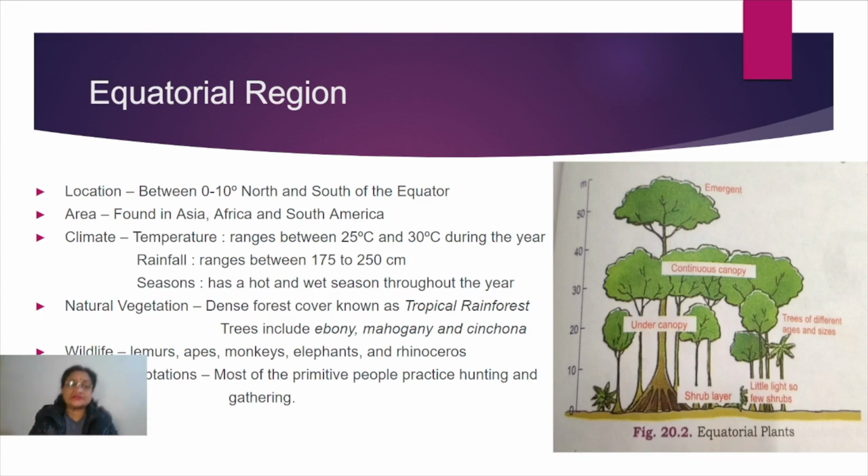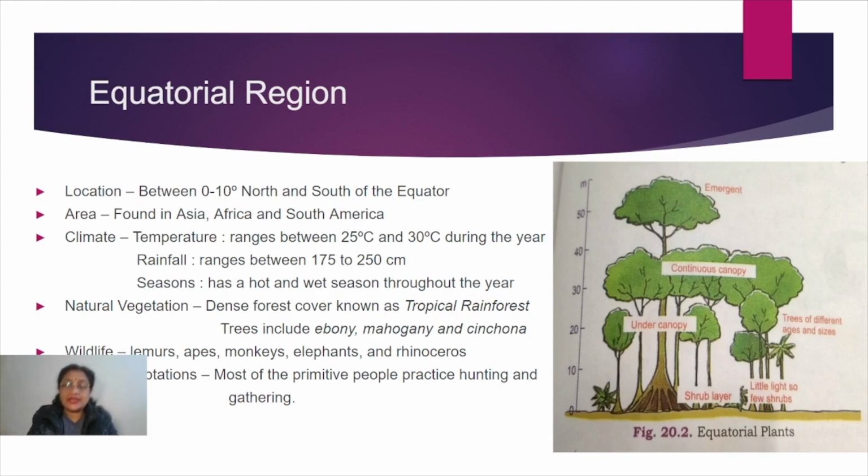Now what about the seasons? Throughout the year there is only one season, that is summer, because the temperatures remain very high throughout. No other season is there, no winter season at all. Moreover, when we talk about the rainy season, again there is no distinct rainy season. Why are we talking in this manner?